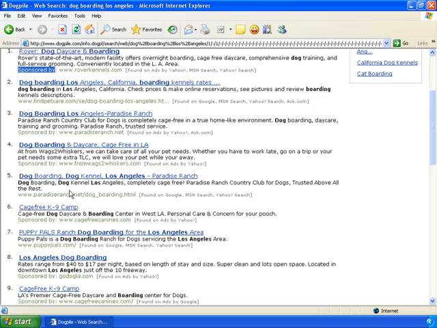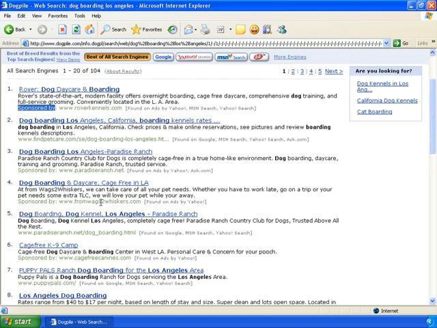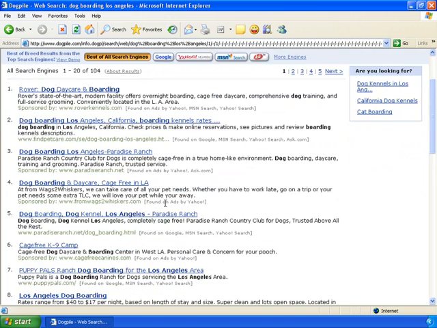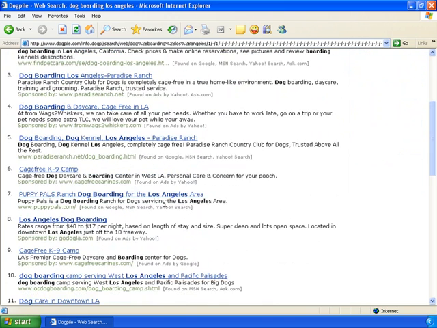Let's go ahead and click on that in just a minute, but before I do, I want to point out something. Have you ever wondered why some of these terms, like dog and Los Angeles and boarding, are in fact bolded? Well, if we scroll to the top, the reason they're bolded is these are the exact keywords that I typed in up here in the search query box. What that means is there is some serious search engine optimization going on here.